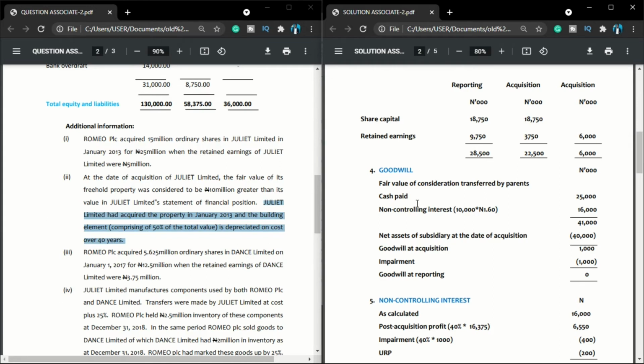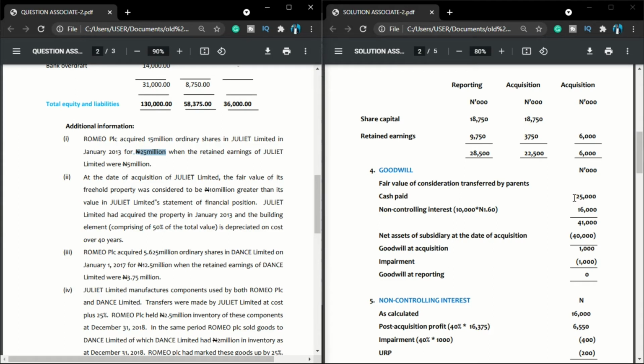So let us go back to our additional information 1. We are told that the parent company paid 25 million in order to acquire this subsidiary, Juliet. So cash paid is 25 million. Very easy and straightforward.